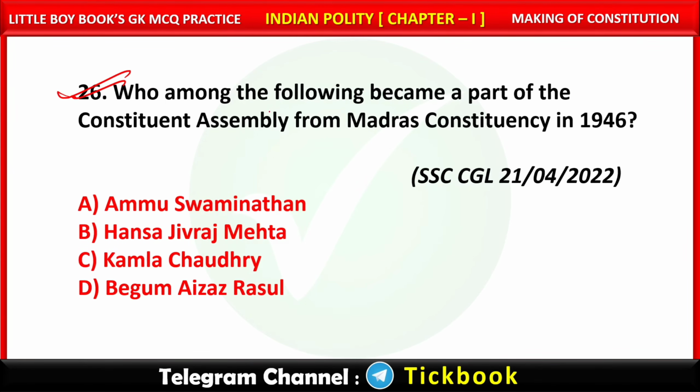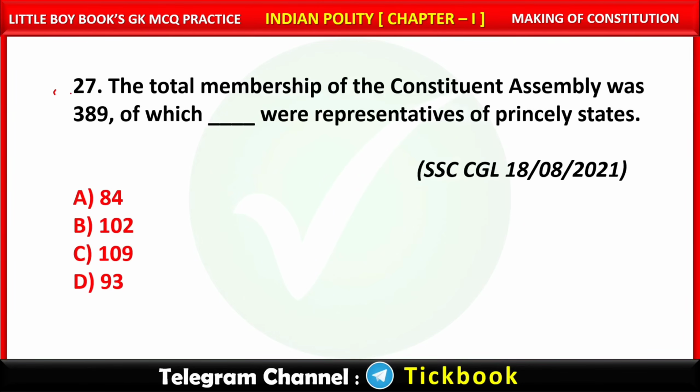Question number 26. Who among the following became a part of the Constituent Assembly from Madras constituency in 1946? Option number A, Ammu Swaminathan is the correct answer. 27. The total membership of the Constituent Assembly was 389, of which dash were representatives of the princely states.